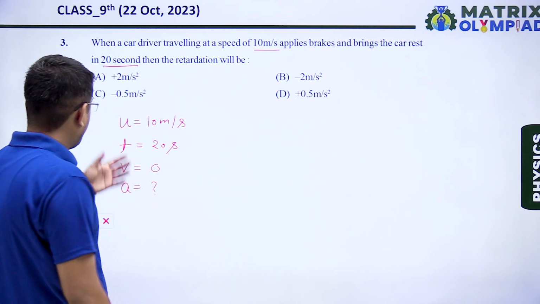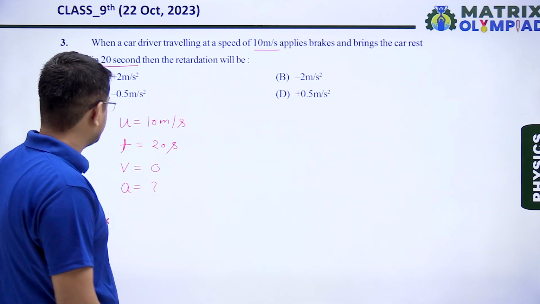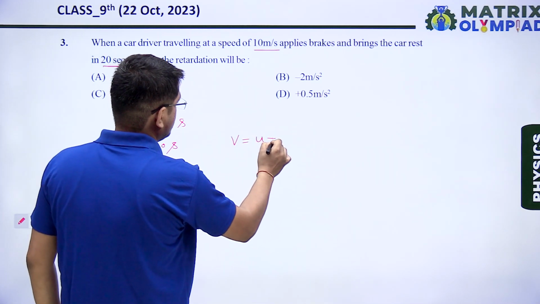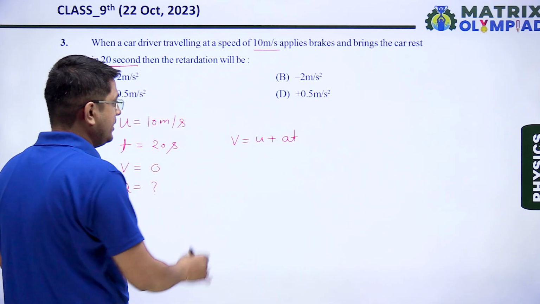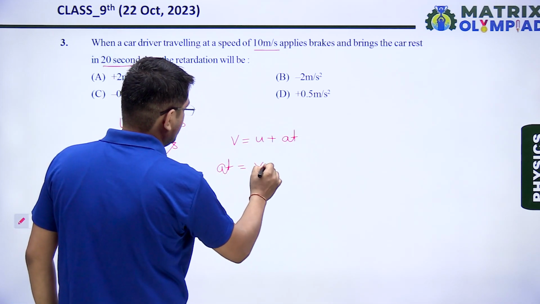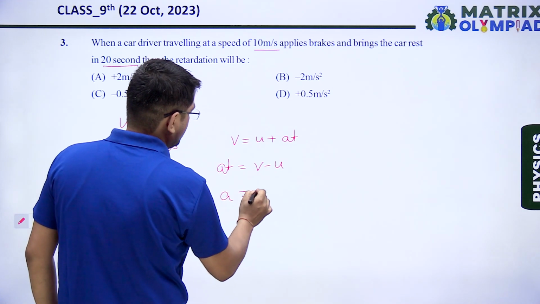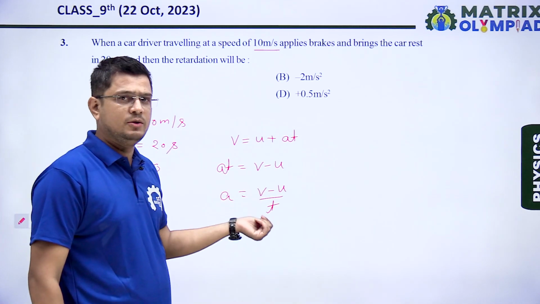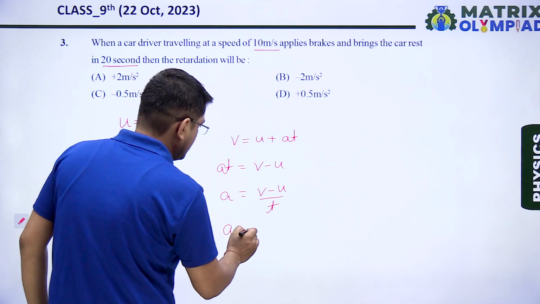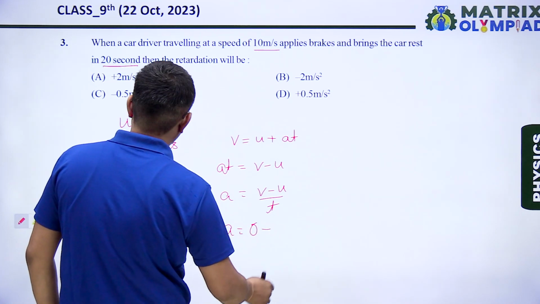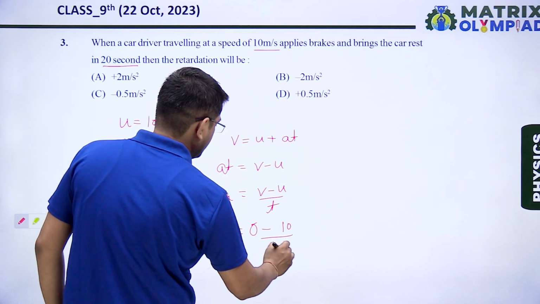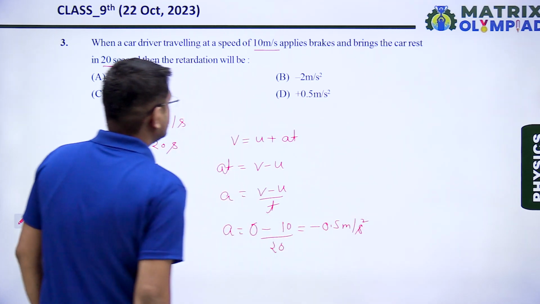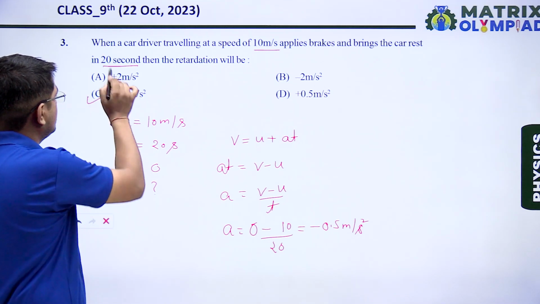So let us use an equation of motion to find this. We know that the formula is v is equal to u plus at. We have to find the value of a. So from here I can write at is equal to v minus u, and a becomes v minus u upon t. We can directly write it, because acceleration is change in velocity with respect to time. So putting the values here, the final velocity is 0, initial is 10, and the time taken is 20. From here we get the answer minus 0.5 meter per second square. So the correct option will be option C.